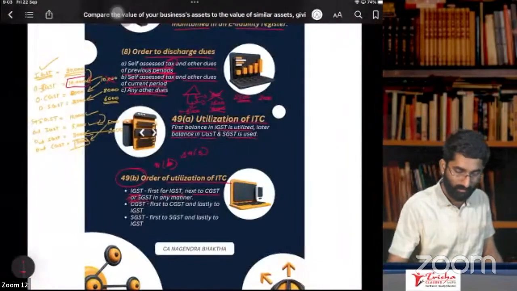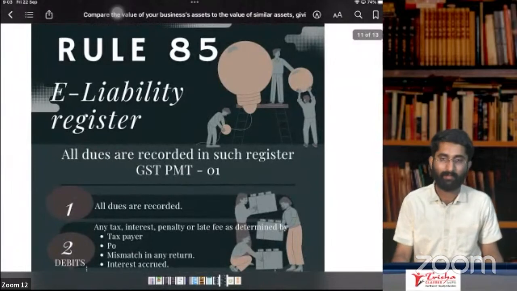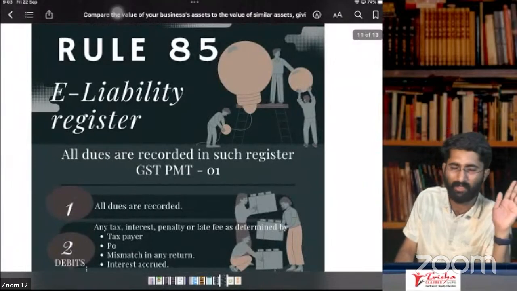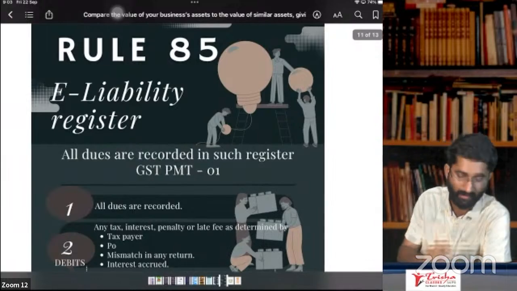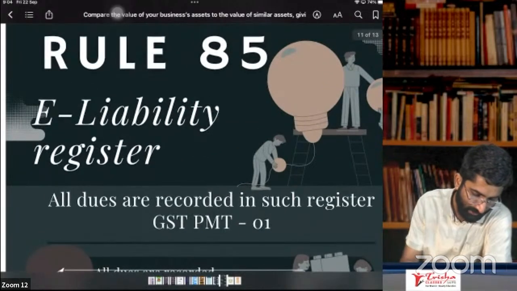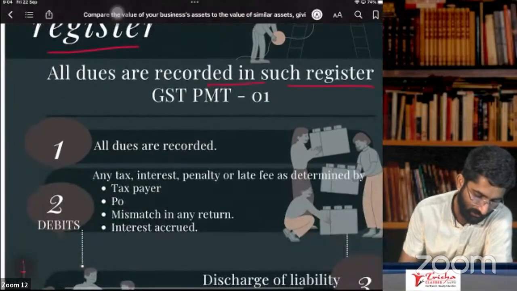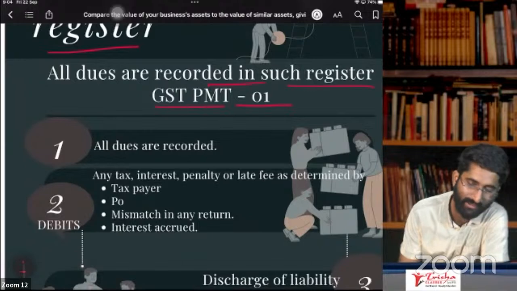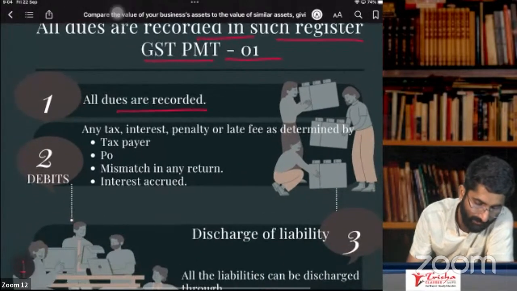Now some rules are there. That is rule number 85, e-liability register. Simple rule, nothing. Okay, somewhere 5 minutes, people, 5 minutes we may finish the next 2 pages. So rule number 85, e-liability register. All dues are recorded in such a register, which is GST PMT 01, maintained in GST PMT 01. So all dues are recorded.